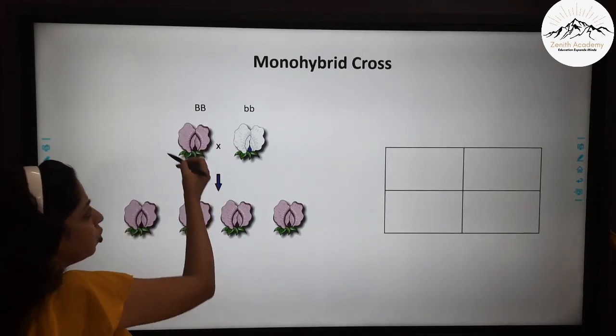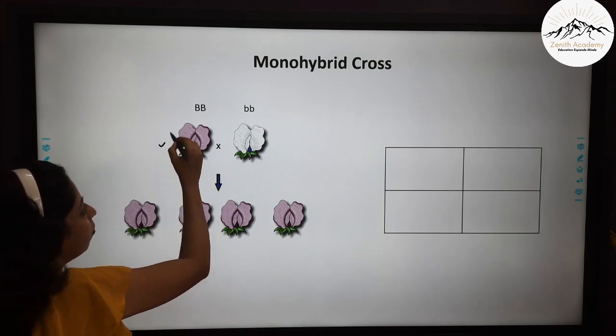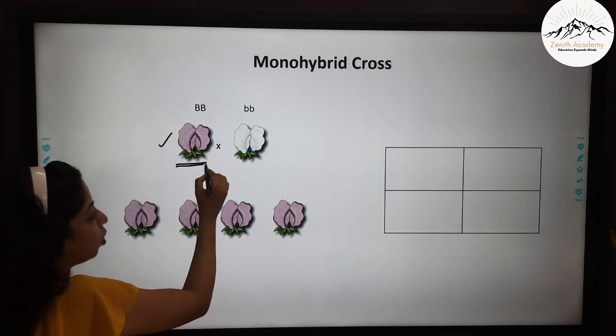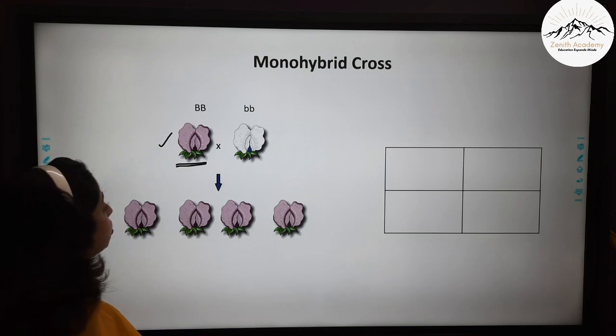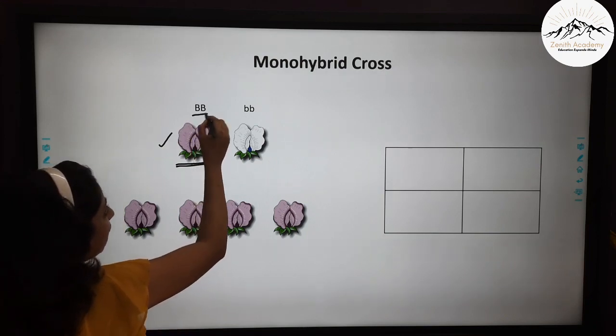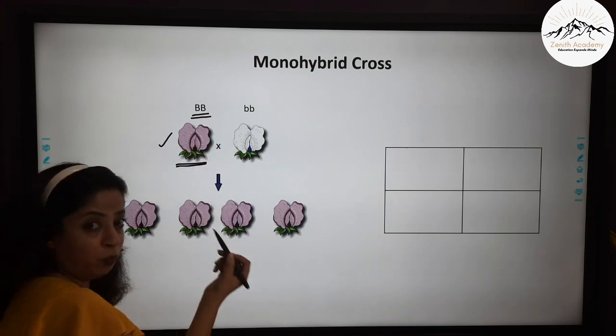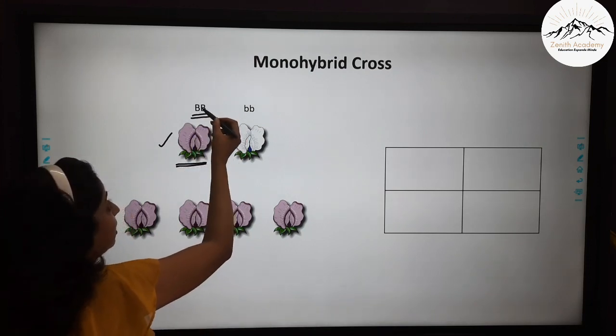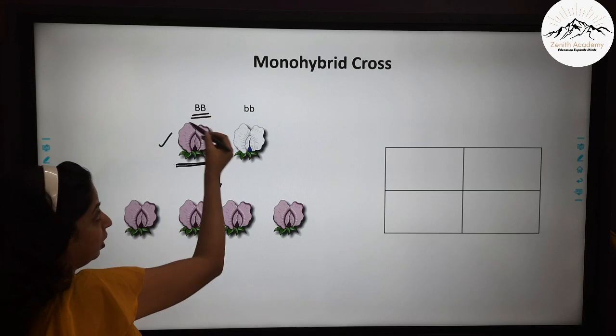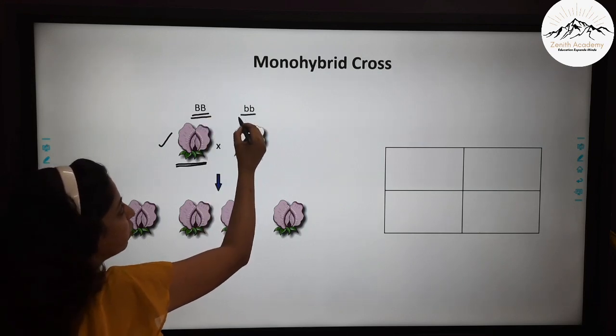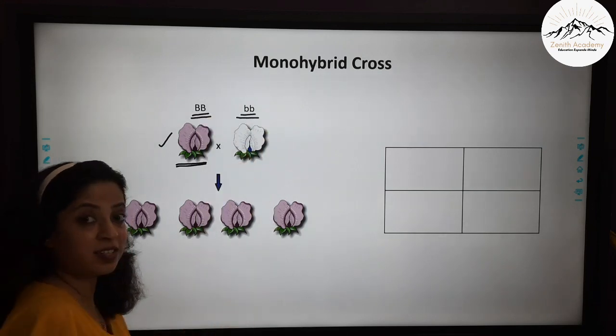So you should know that in color, the purple color is the dominant character. Okay. So capital B suggests that it is a true breed. Both are homozygous dominant, and small b is for recessive because white color is recessive.